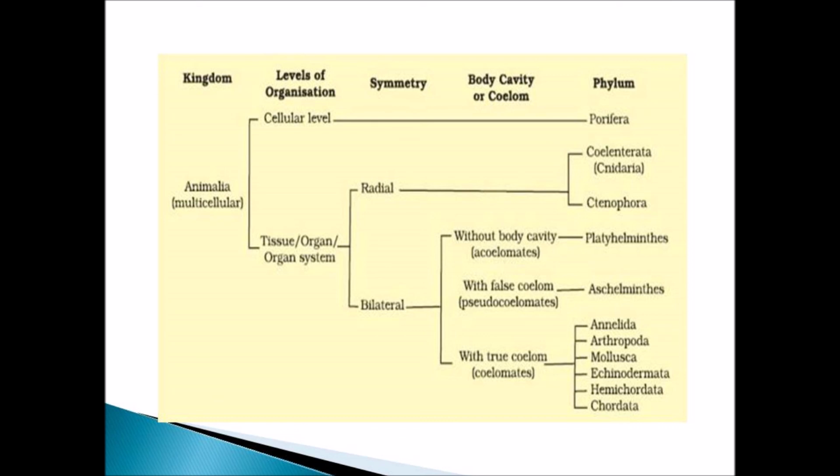The example for organisms with no coelom is platyhelminthes, and false coelom is aschelminthes, and animals with true coelom are Annelida, Arthropoda, Mollusca, Echinodermata, Hemichordata, and Chordata. So these are all the phyla and the divisions. Each criterion for the classification is given. From the start of the lesson, I have been teaching these concepts only. If you see this chart, you will get an idea about what I have been teaching from the first.